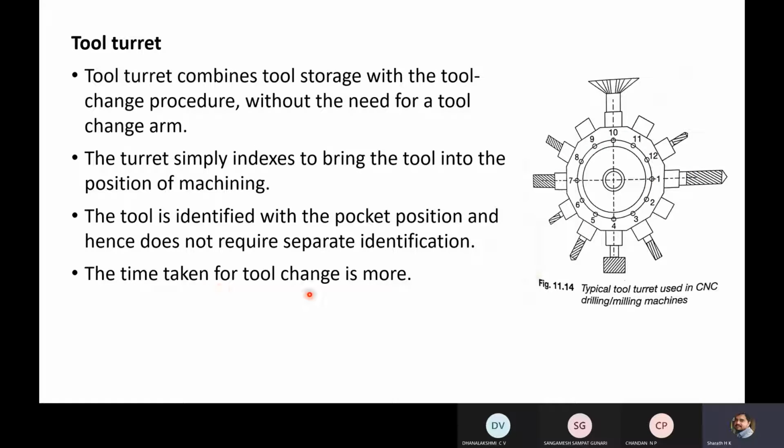The time taken for tool change is more. Even if you are using automatic tool changing procedure, the time taken is more. How? Suppose now you are using tool number 1. Next, suppose you want to call tool number 12. If it is rotating only in clockwise direction, from 12 to 1 is the next position, so it will move only this much extent.